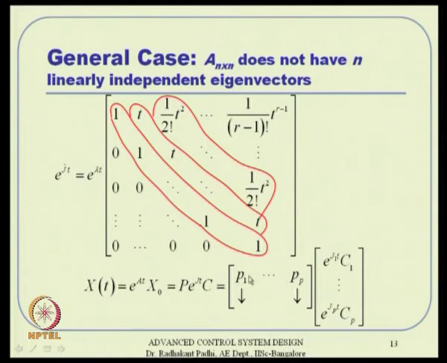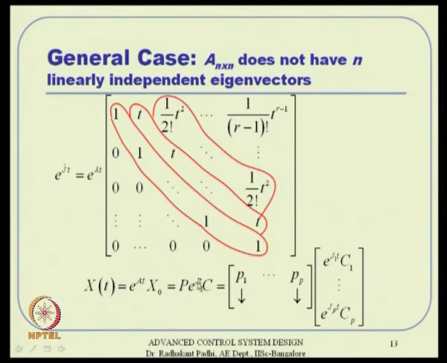So, what are we left with is, if you just put them together, this P is nothing but again the same eigenvectors. And remember, some of these are now essentially generalized eigenvectors, where you are talking about Jordan form. Some of them may be eigenvectors, and for the repeated ones you may or may not have independent eigenvectors. If you have independent eigenvectors, this issue does not arise anyway. So, you certainly are talking about a case where you do not have independent eigenvectors, so we are taking the help of generalized eigenvectors.